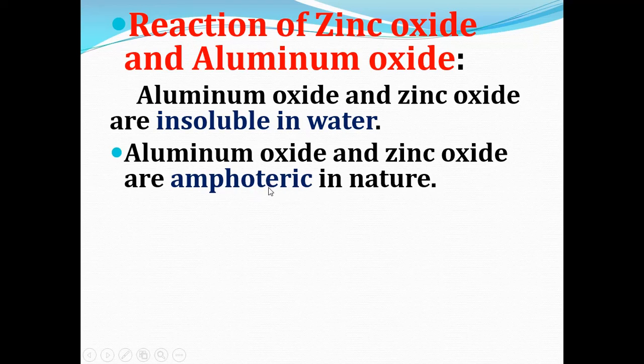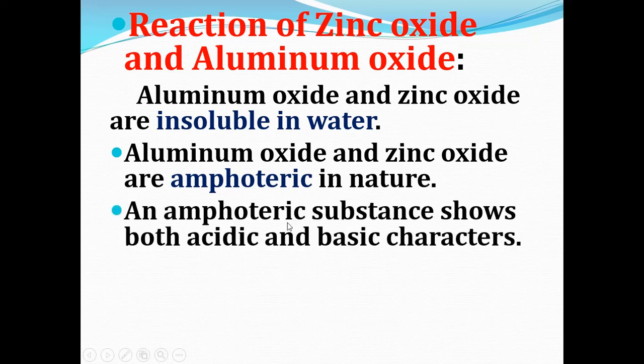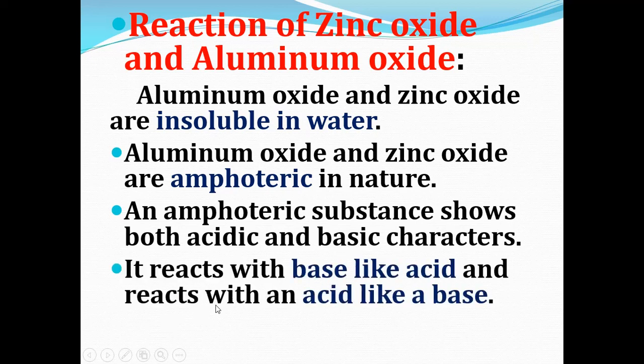Amphoteric means they have both acidic and basic nature. Basically they will not dissolve in water, but they have amphoteric property. So an amphoteric substance shows both acidic and basic characters.